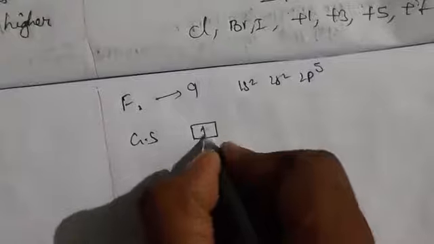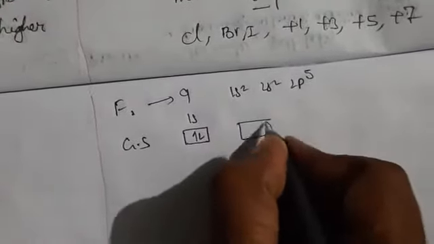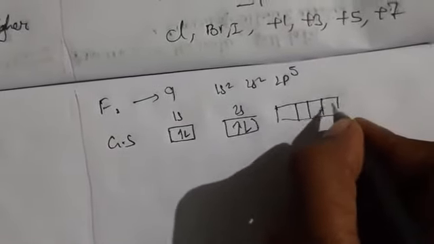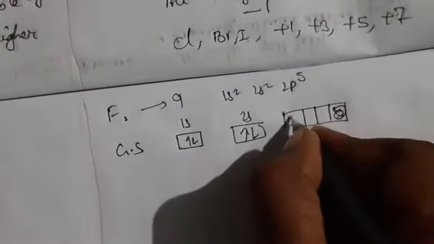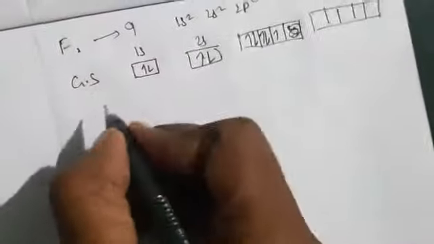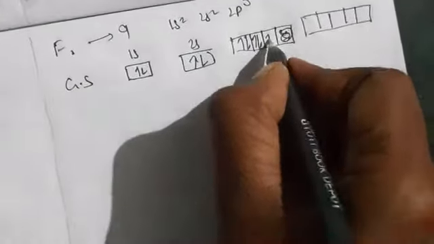Coming to the d orbitals, we have 5 orbitals with no electrons. In the ground state there is one unpaired electron, as you have observed. So the oxidation state here, whether we can get -1 or +1.